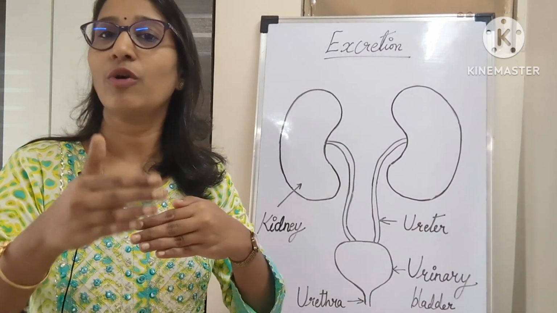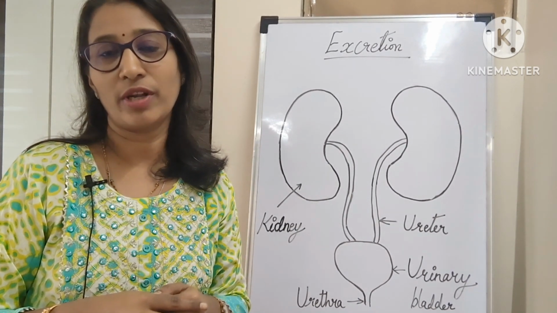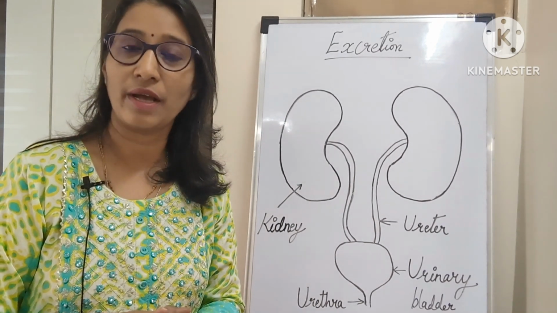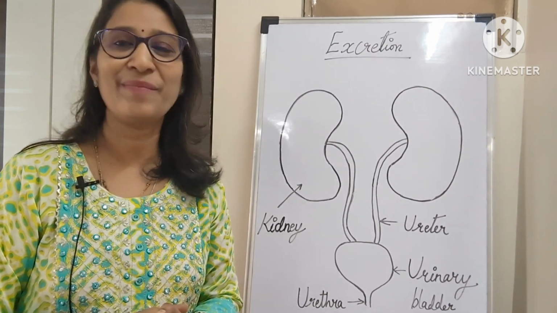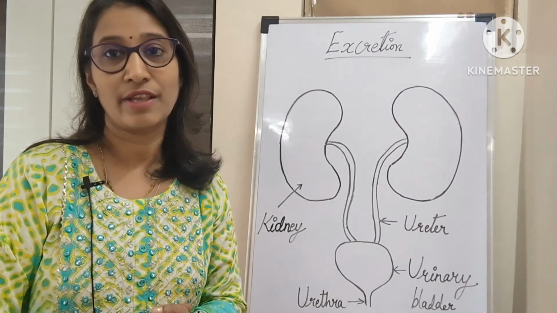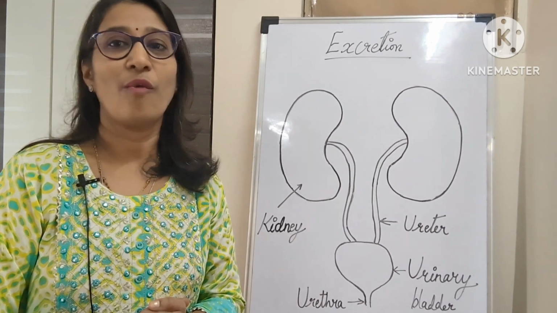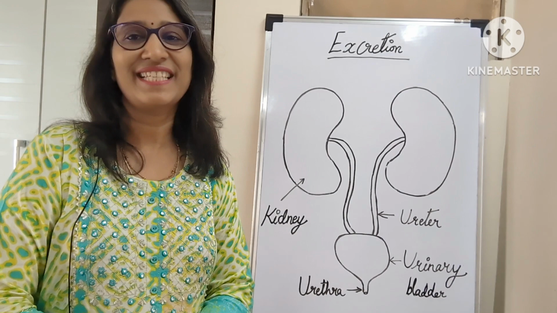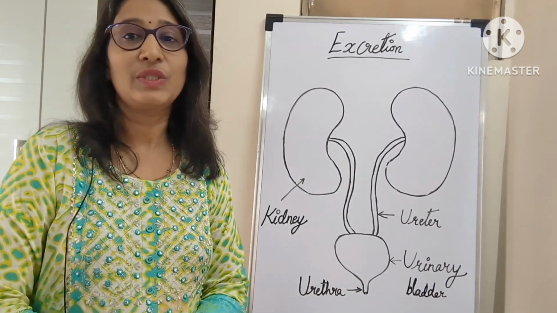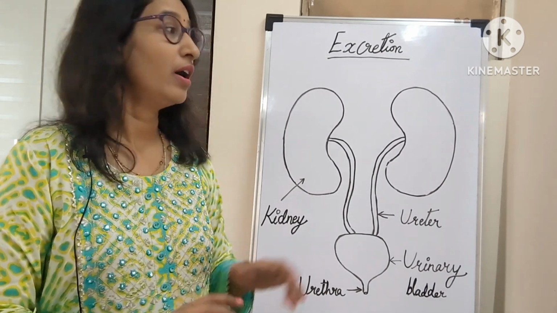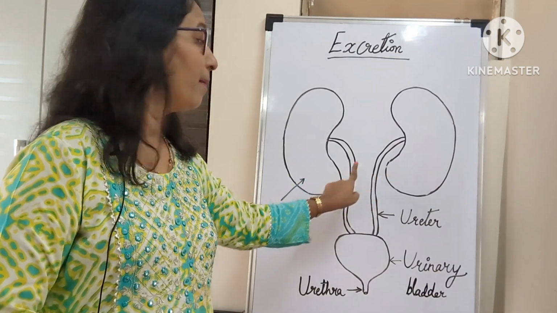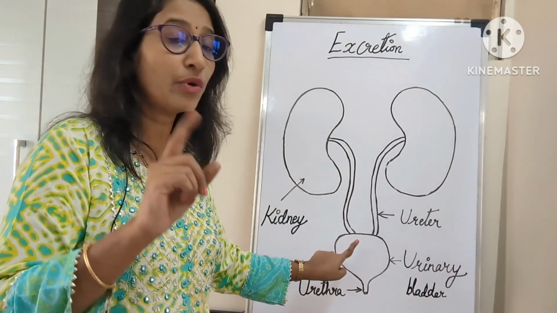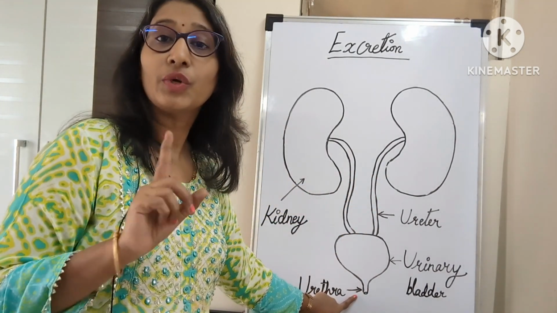So now further, for unicellular organisms the excretion takes place with the help of diffusion. It diffuses out through the surface of the body into the surrounding water. But for multicellular organisms there are specialized organs for it. So let's see what the specialized organs are. Now we are going to learn the excretory system of human beings. The excretory system consists of a pair of kidneys, a pair of ureters, a urinary bladder and a urethra.